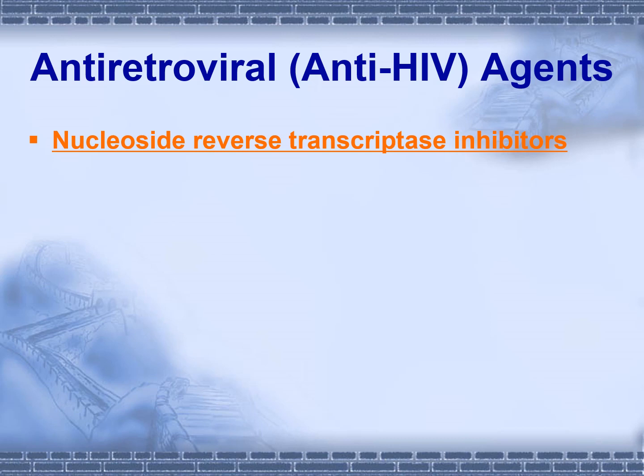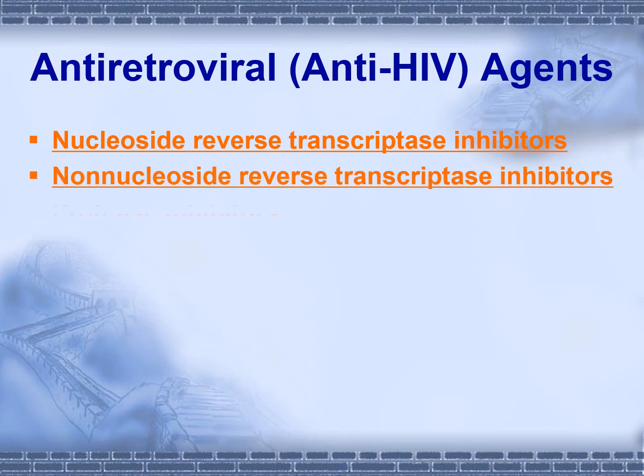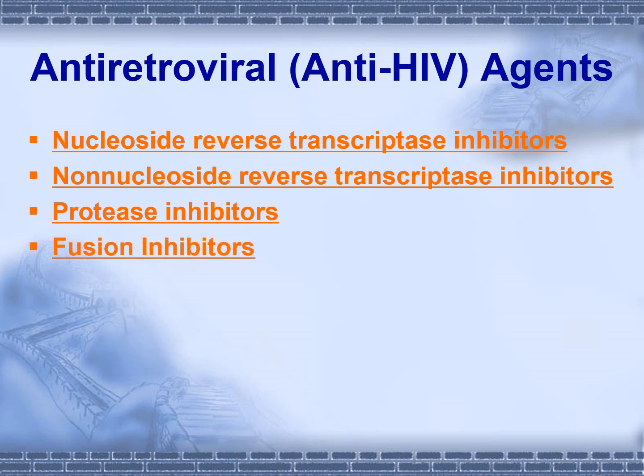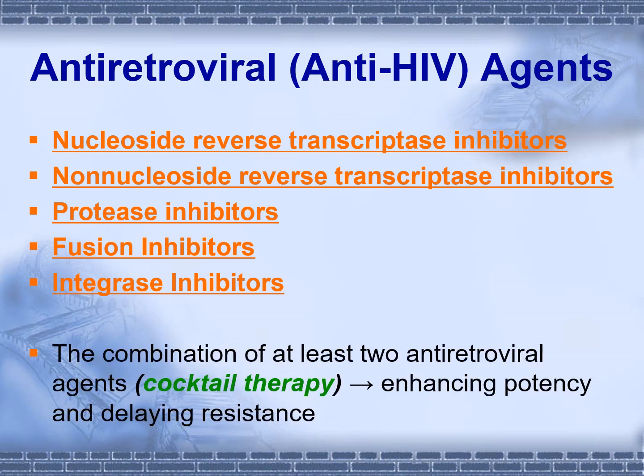So when we classify the antiretroviral drugs, we have RTIs, which are reverse transcriptase inhibitors, which are of two types, nucleoside and non-nucleoside. Then we have protease inhibitors. Then we have fusion inhibitors, and we have integrase inhibitors. And the most important point to remember at this stage is cocktail therapy, like a cocktail juice, a mixture of various fruits. So this is cocktail therapy of various antiviral drugs, which is a combination of at least 2 or 3 antiretroviral agents.